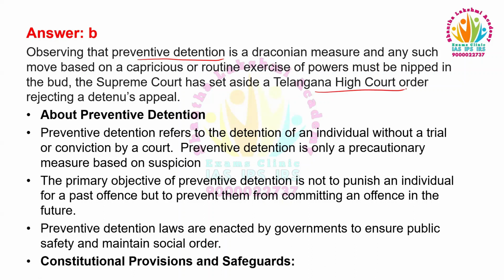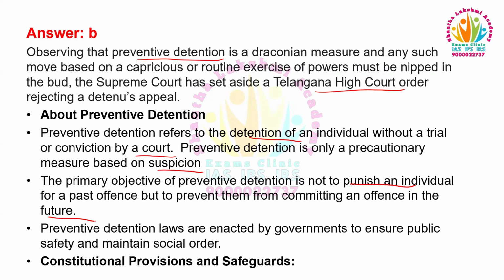About preventive detention: it refers to the detention of an individual without trial or conviction by a court. Preventive detention is only a precautionary measure based on suspicion. The primary objective of preventive detention is not to punish an individual for a past offense, but to prevent them from committing an offense in the future.